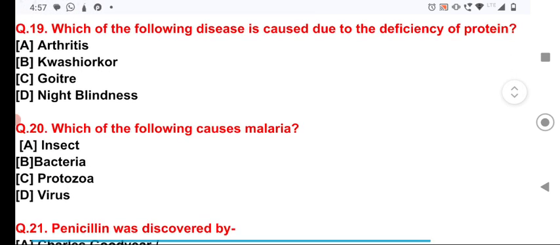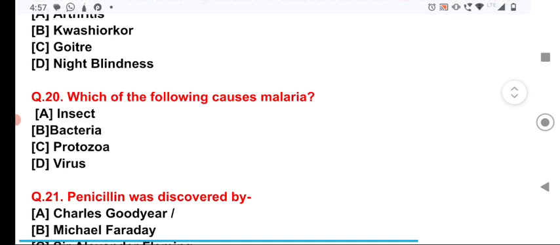Now, question number 20, which of the following causes malaria? It is the protozoa that is known scientifically as Plasmodium. It causes malaria, whereas the malaria is spread from one infected person to a healthy person through the female anopheles mosquito.